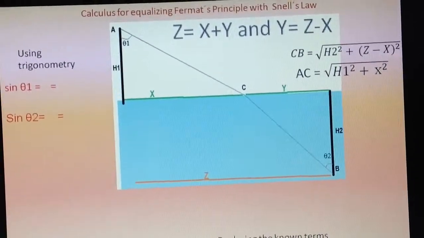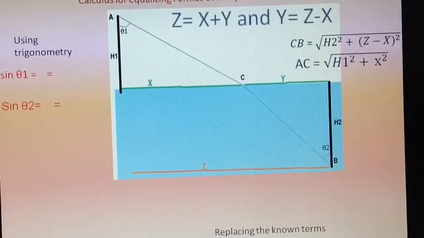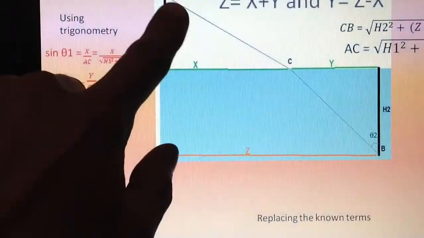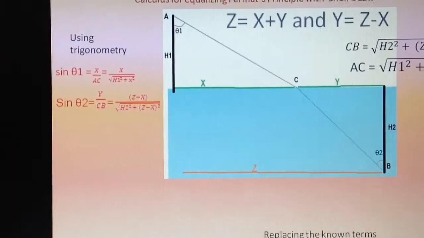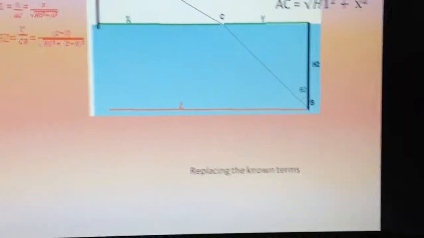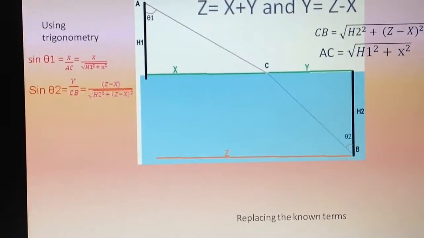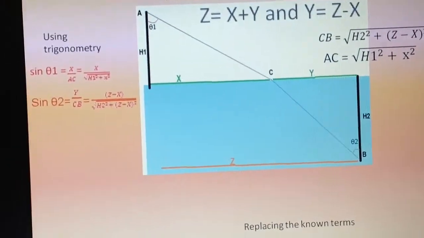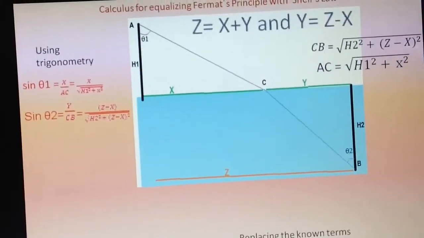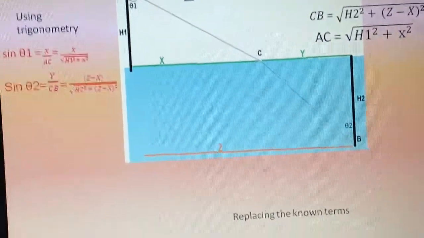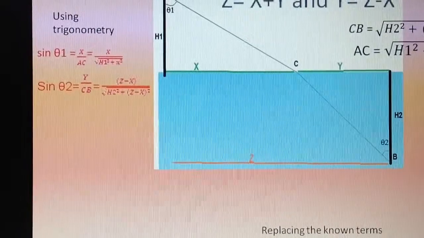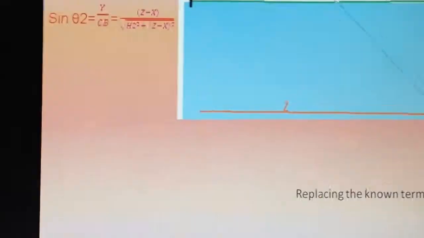Now, using trigonometry, we will find the angles by using the sine. The sine of theta 1, that is the angle up here, is equal to x over AC, and the sine of theta 2, that is the angle down, is y over CB. After replacing, sine theta 1 is x over the square root of h1 squared plus x squared, and sine of theta 2 is c minus x over the square root of h2 squared plus c minus x squared.